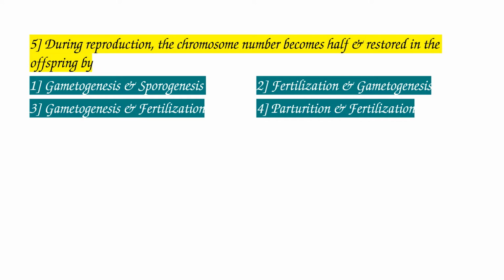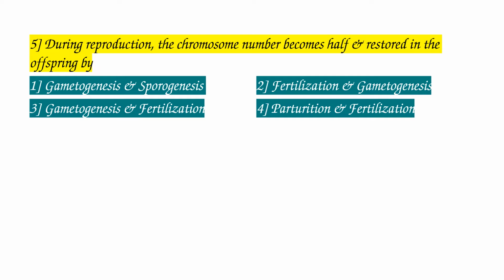So among these 4, during reproduction, in which process does the chromosome number become half, and the original number is restored in offsprings, by which process? That we need to find. So now gametogenesis and sporogenesis.